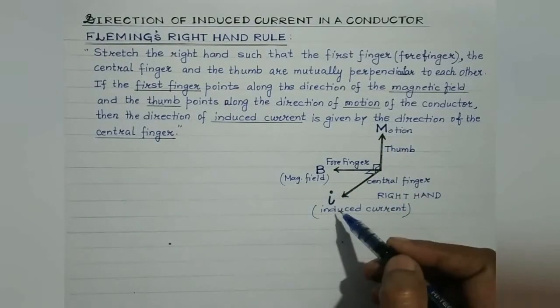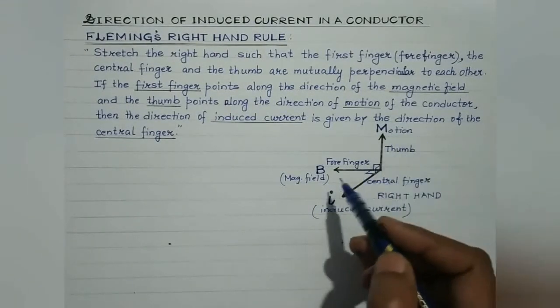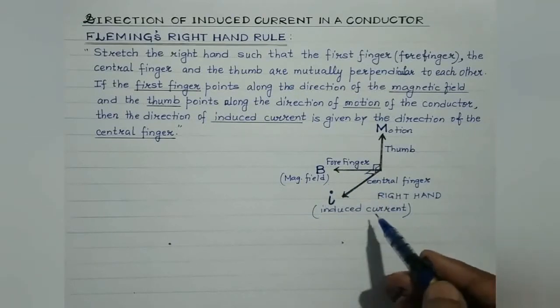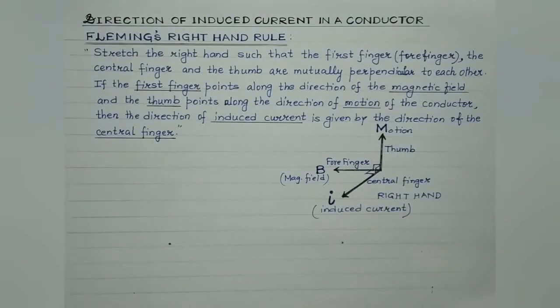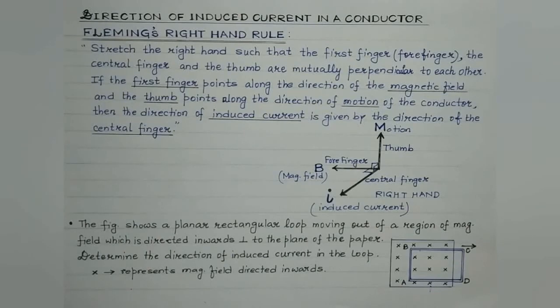MBI. M stands for motion of the conductor, B stands for the magnetic field and I stands for the induced current. Friends, let us discuss a numerical in which we'll be making use of Fleming's right hand rule, right? Okay, the question is, this is the figure and this is the region of uniform magnetic field, right?